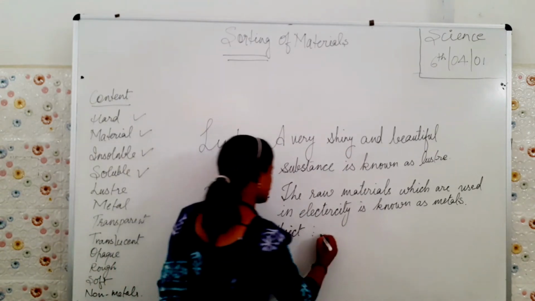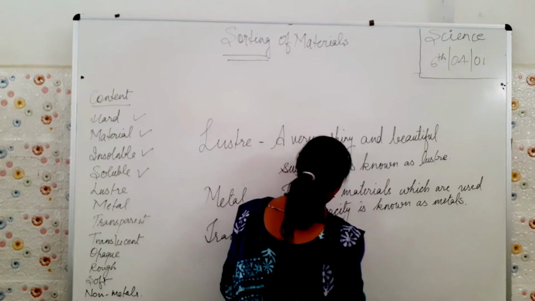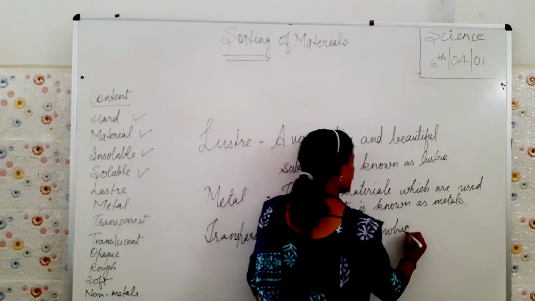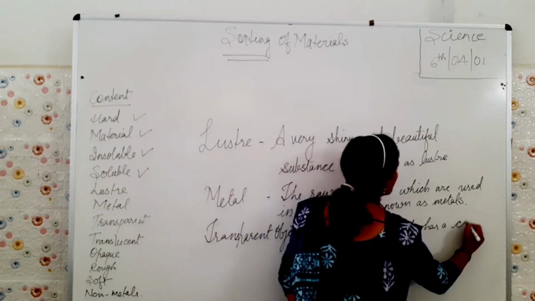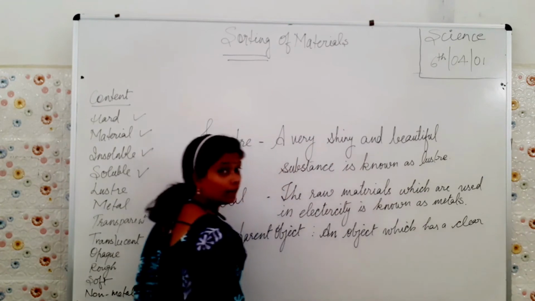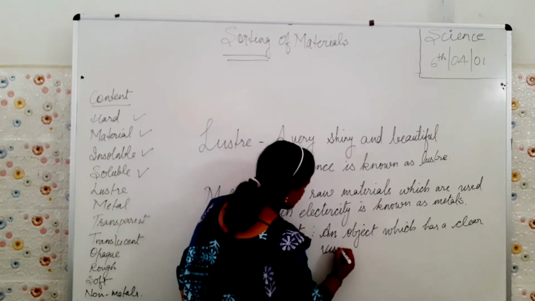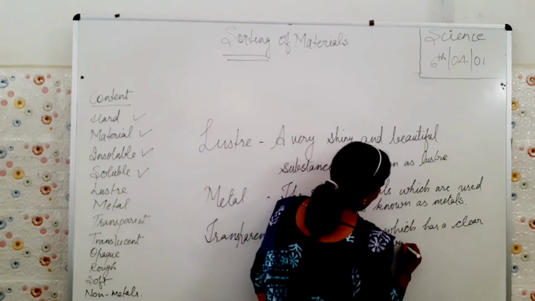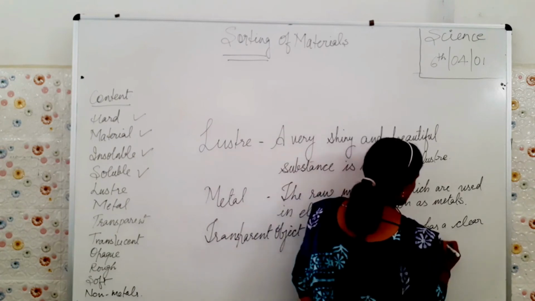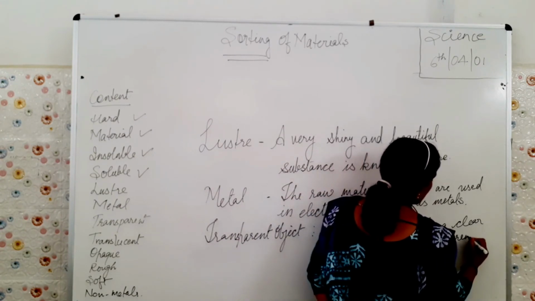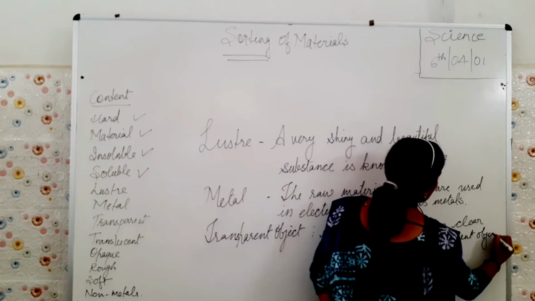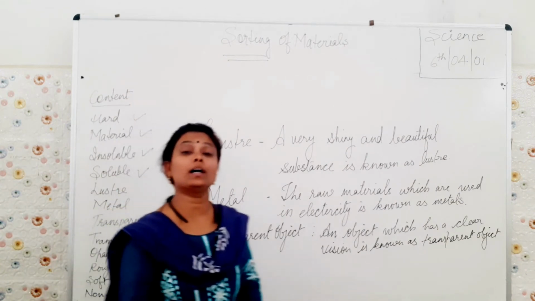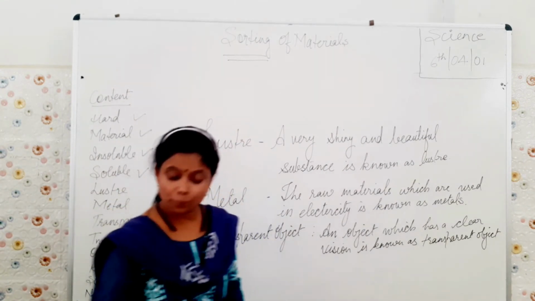An object which has a clear vision is known as a transparent object. For this, the example can be the mirror, a transparent plastic mirror.